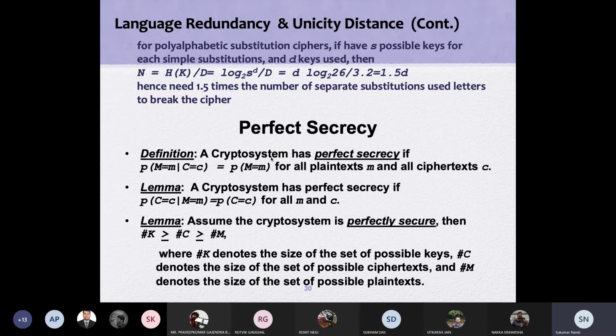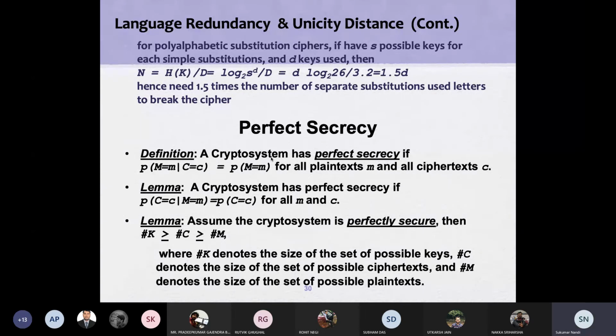So many to many mapping. Plaintext set 1 can map to any of the elements or alphabets in the ciphertext. Similarly, vice versa. This definition and lemma are talking about that.